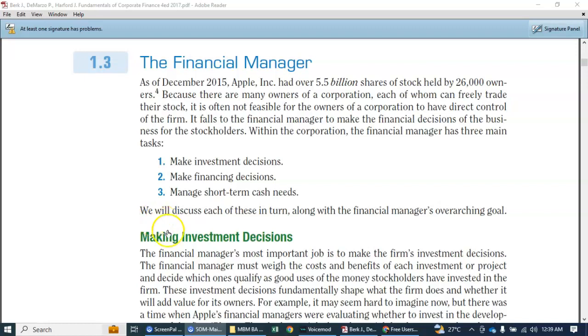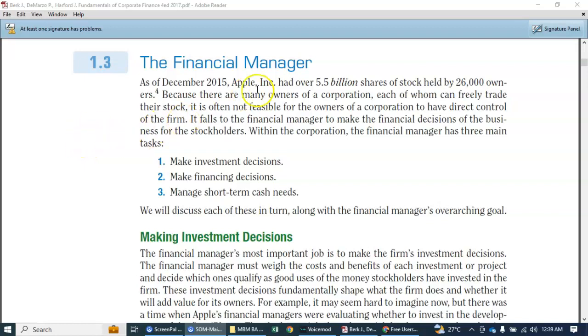The financial manager has an important role when it comes to the optimization or maximization of the wealth or the fund that is entrusted to him from the investors. Now, why do we have to appoint a financial manager?